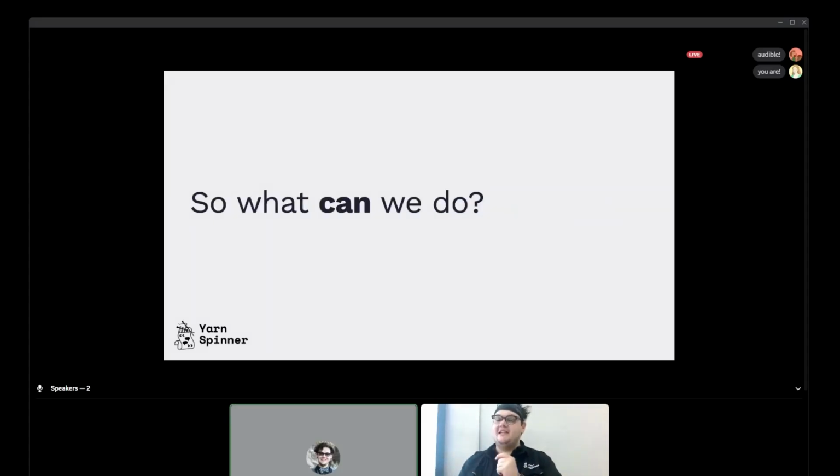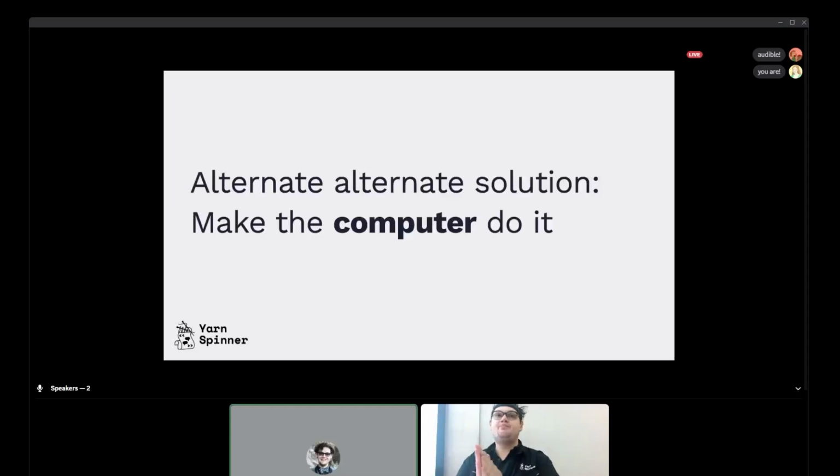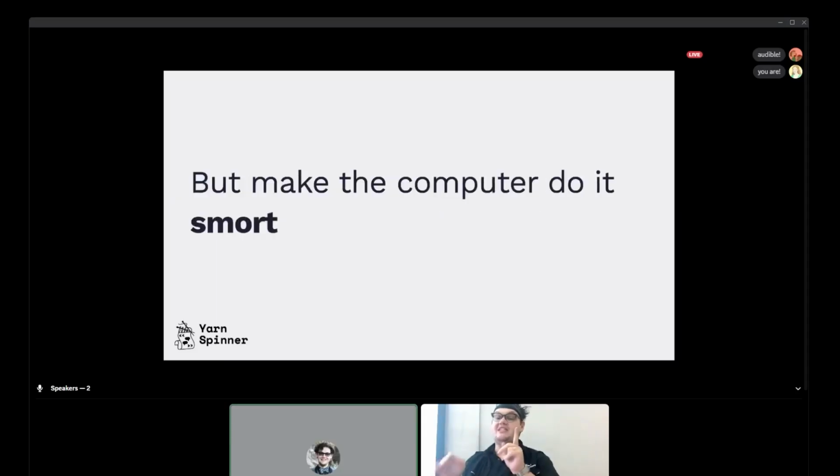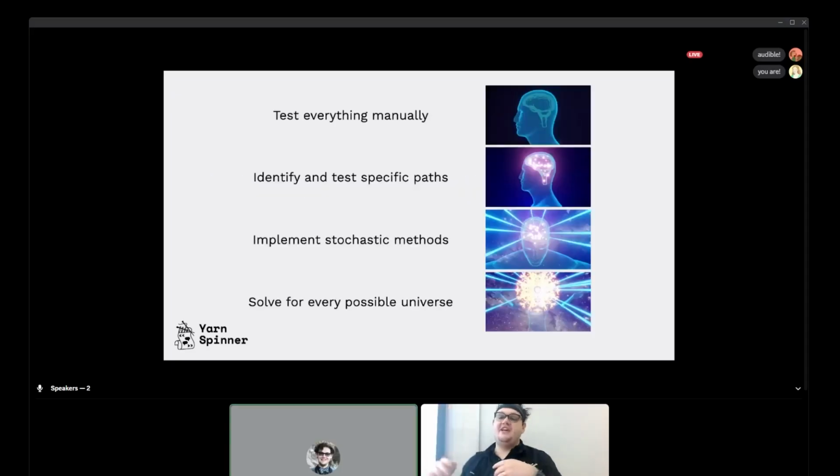And, as with many things in our life, our solution is to make the computer do it. We love making the computer do it. We want to make it smart. We want to make the computer do it really well. And here's kind of a scale of sophistication you can apply here. We test everything manually, or identify tests in specific paths, implement stochastic methods, or you solve for every possible combination in the universe. We prefer this one. I pointed to the bottom for the people on Discord.